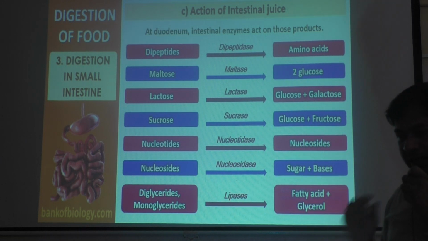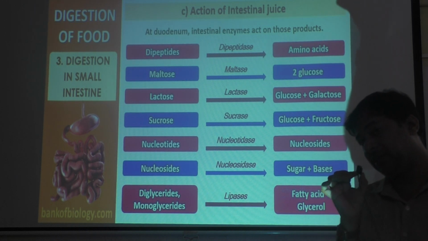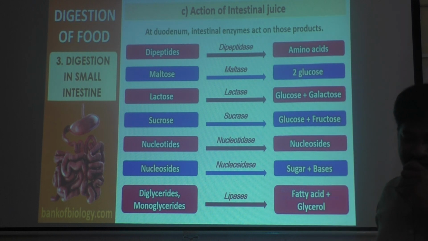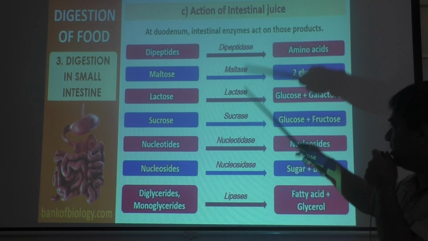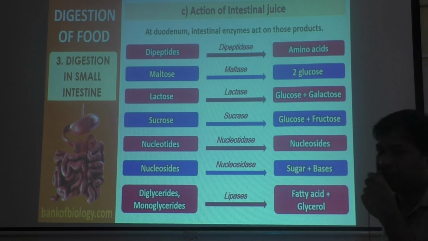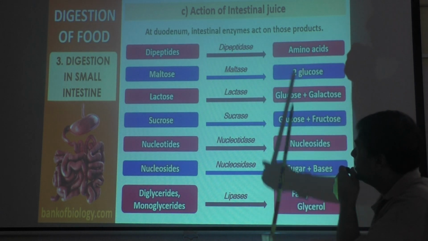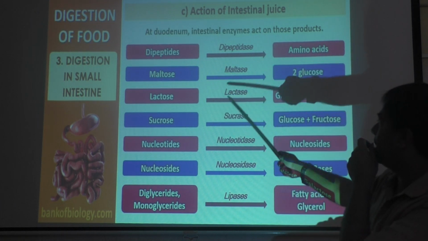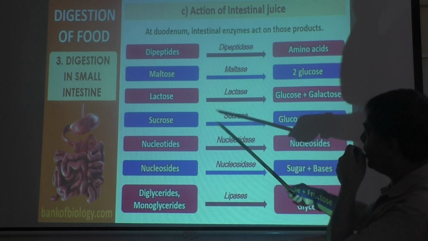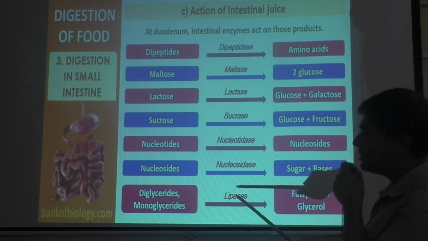So we have learnt what pancreas does and what liver does. Now next we have to see the last step of digestion which occurs in the intestine. Intestine contains all these enzymes. This is easy to remember. If you know the name of the enzyme, then you can write the reactant and product. Like dipeptidases will act on dipeptides, maltase will act on maltose, lactase will act on lactose, sucrase will act on sucrose, nucleotidase will act on nucleotides, nucleosidase will act on nucleosides, lipases will act on lipids.